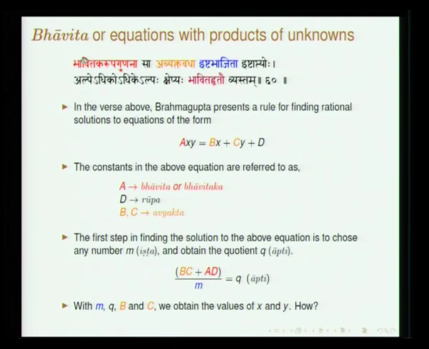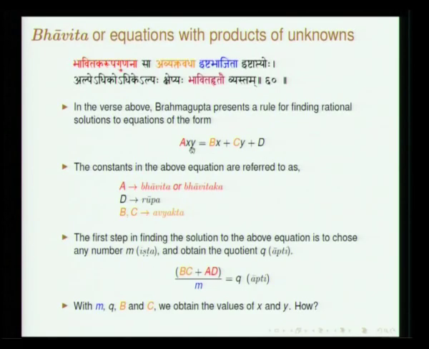Here he lays down the rule first, bhavitaka rupa gunana sa avyaktavadha ishtabhajita ishtaptyoho alpe adhikaha adhike alpaha kshepyah bhavita hrtau vyastam. So suppose we have an equation of this form, where the coefficient of the product xy is referred to as bhavita. Recall the term rupa refers to the constant.